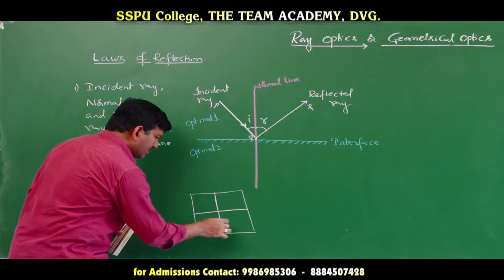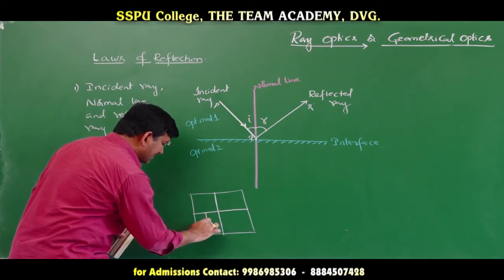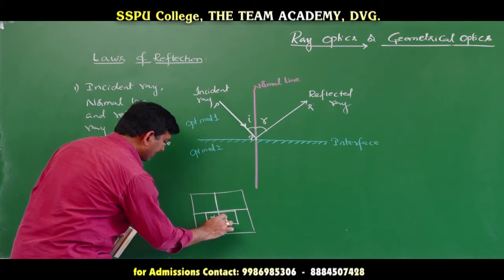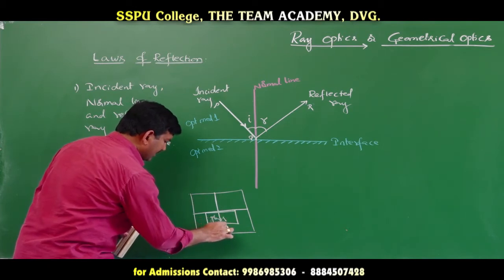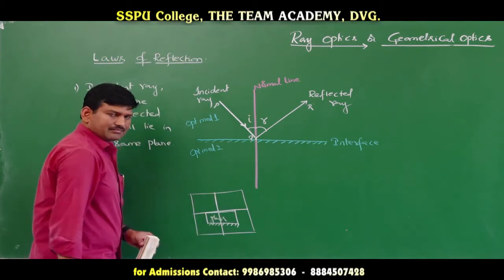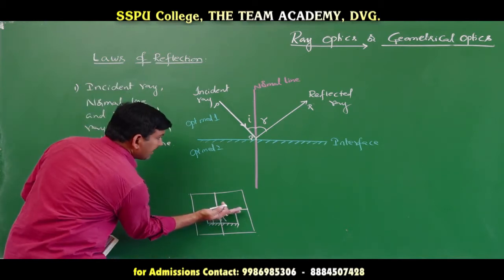Here you place a glass slab, or a mirror, the glass slab coated with silver. This is a mirror, I am keeping it like this.